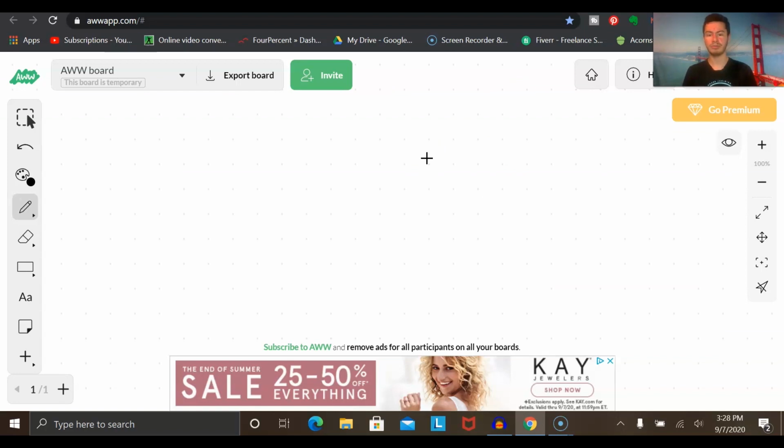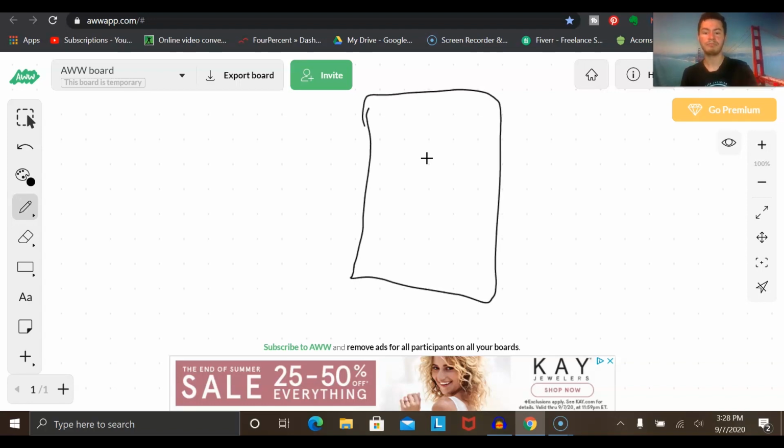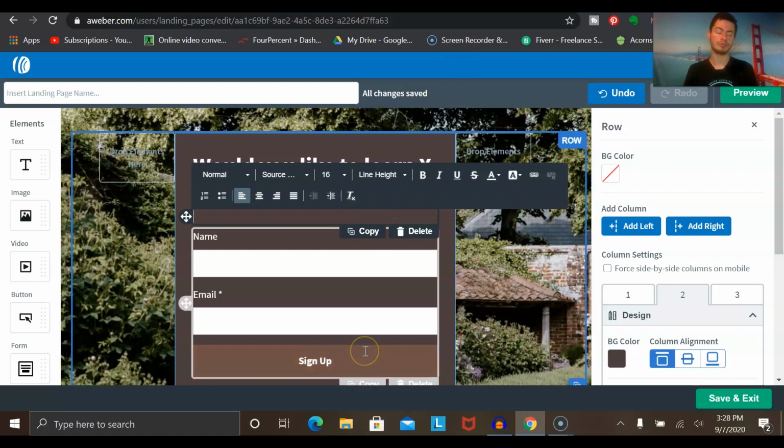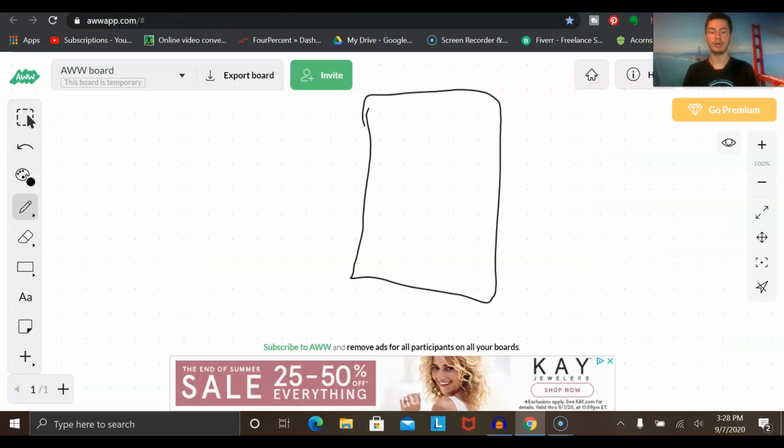So like I mentioned before, rather than sending people directly to the offer, what you want to have in place is a capture page, which is kind of like what I was going over here. You want to build up your own capture page. You want to focus on building up your email list.